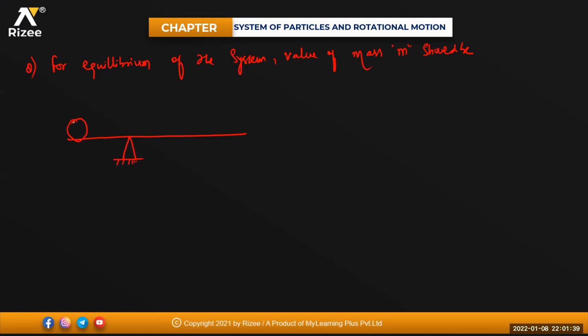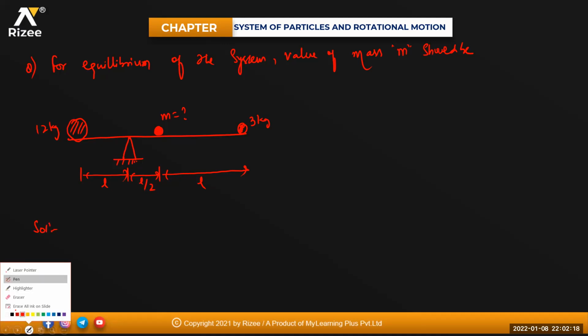Here we have a body of mass, say for example, 12 kg. And here we have a body of mass 3 kg. Somewhere here I am keeping another body of mass M. What is this M? From here to here, the distance is, say for example, L. From here to here, the distance is L by 2. And from here to here, the distance is again L. Okay. Can you try it, beta?